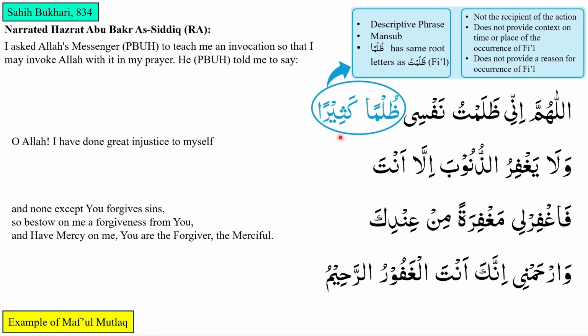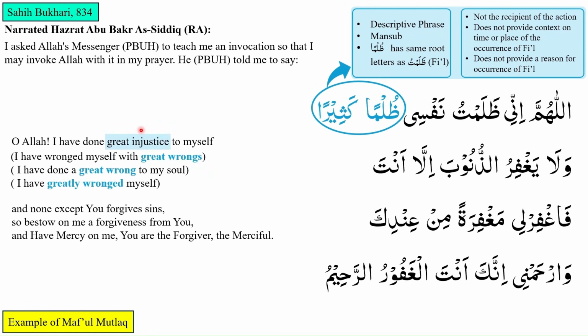In this situation, it is emphasizing the fa'il. Using zulman kathiran, our translation will become, O Allah, I have done great injustice to myself, rather than only saying, O Allah, I have done injustice to myself. So our possible translations will be, O Allah, I have done great injustice to myself, or I have wronged myself with great wrongs, or I have done a great wrong to my soul, or I have greatly wronged myself. So with the addition of zulman kathiran, which is a maf'ul mutlaq, we are able to emphasize the fa'il.